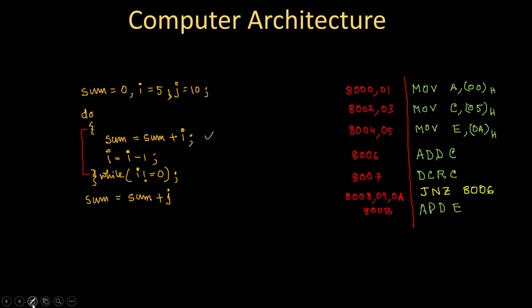Now if we mark what is the branch instruction address and what is the branch target address, let's write it. The branch instruction address is what? What is the branch instruction address? 8008, the starting address of the branch instruction, because this is the conditional branch instruction, right? So it's 8008.